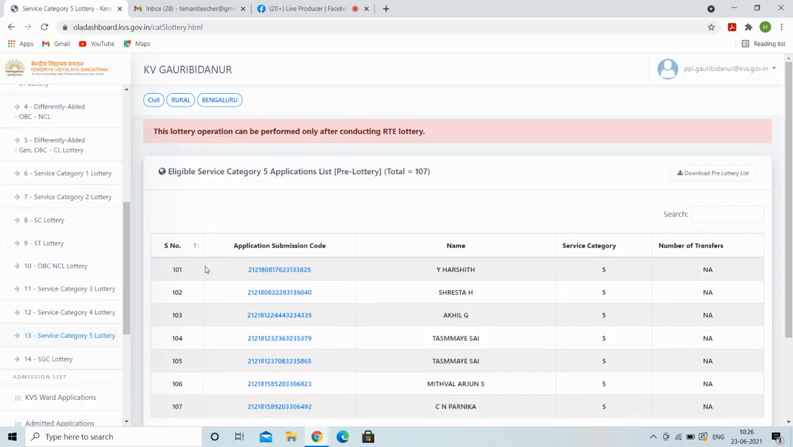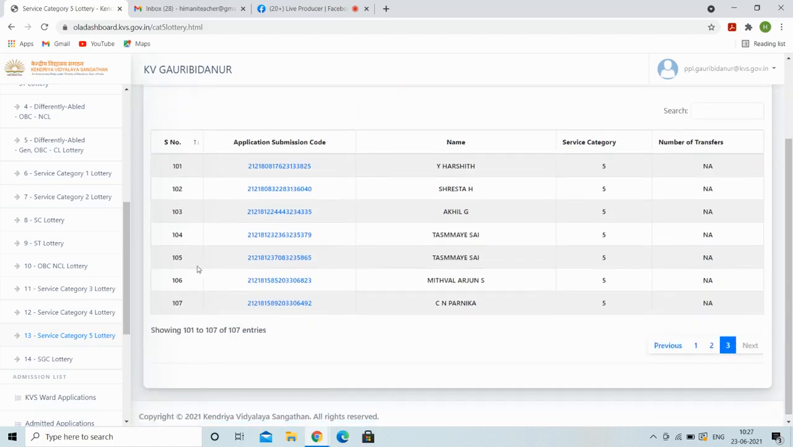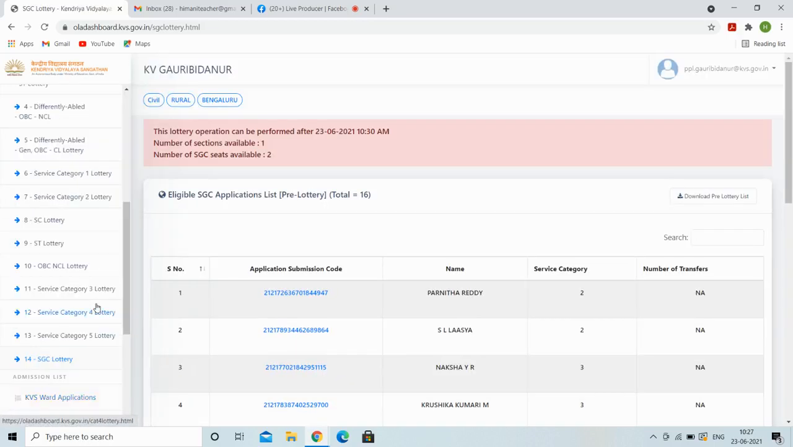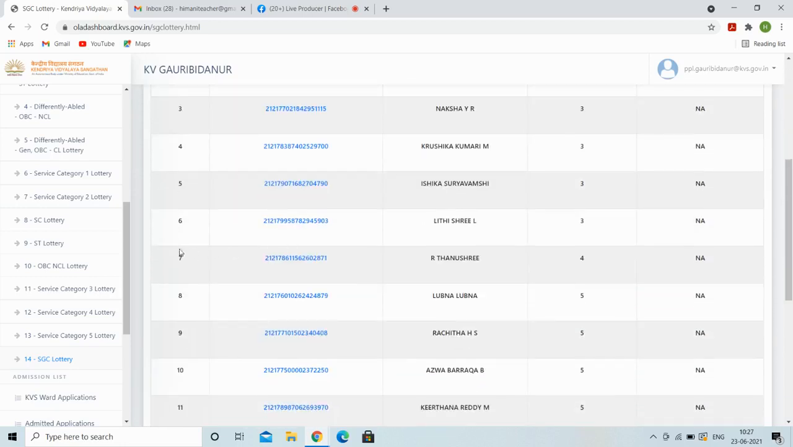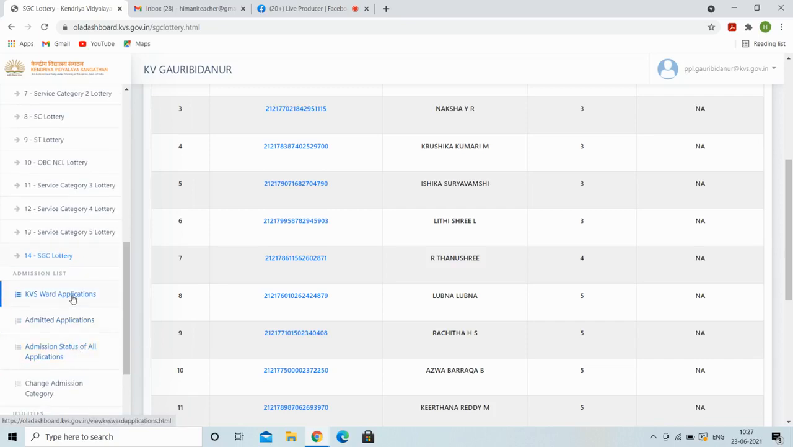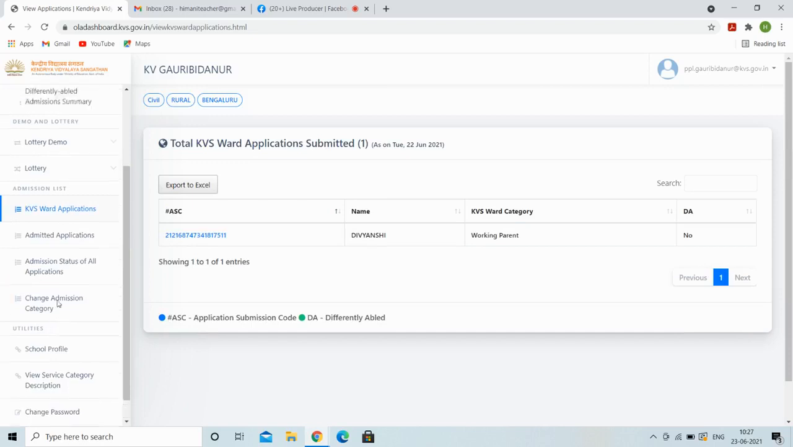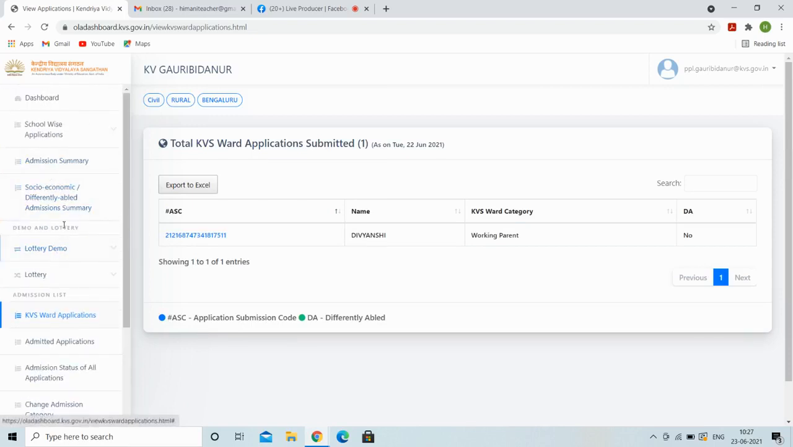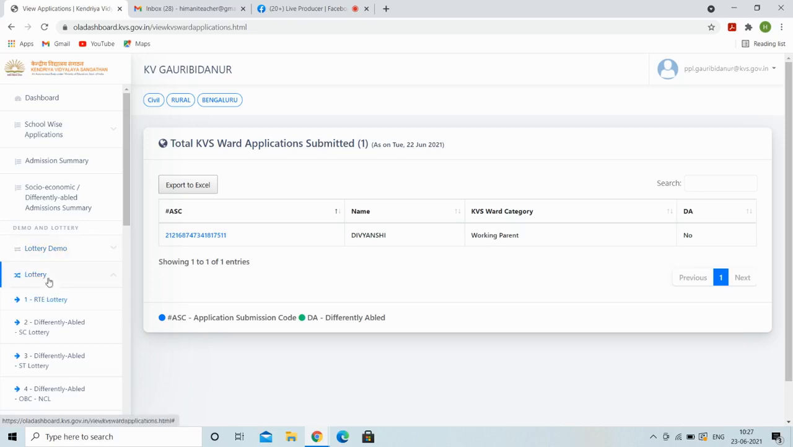Then service category 5, in which a total number of 107 applications have been received by the Vidyalaya. Then we will go for single girl child applications, in which a total number of 16 applications have been received by the Vidyalaya. Then we will go for KVS ward applications. Okay, it is about to be 10:30, and then we will start the RTE lottery.